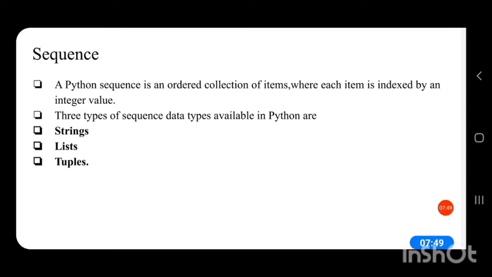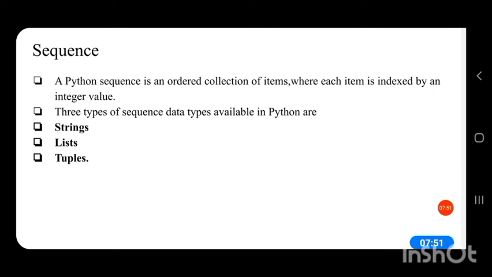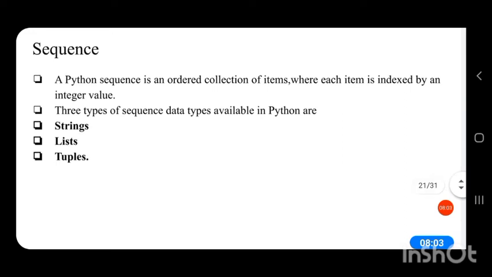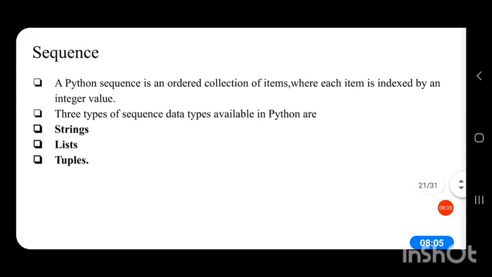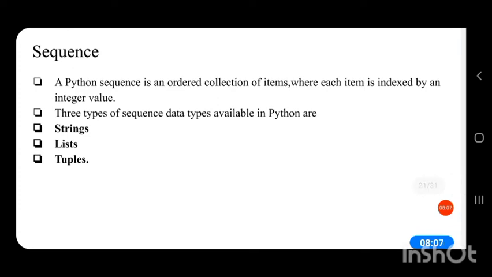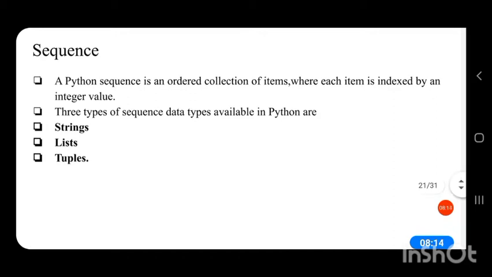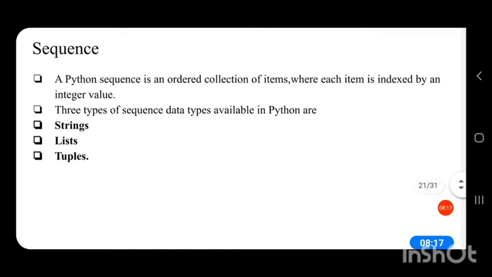There is an index position for each item. That is, for each value stored in these sequence data types, there is an index position.